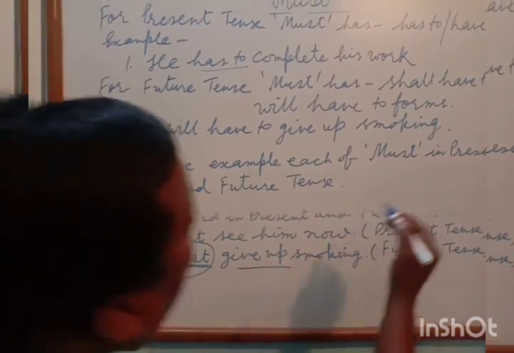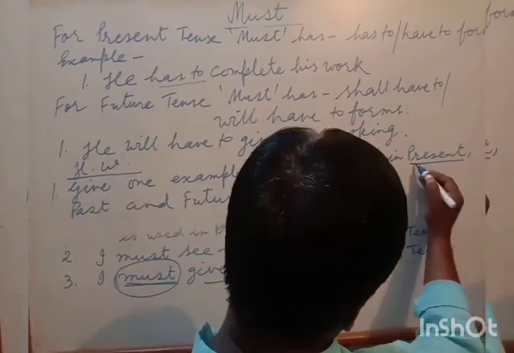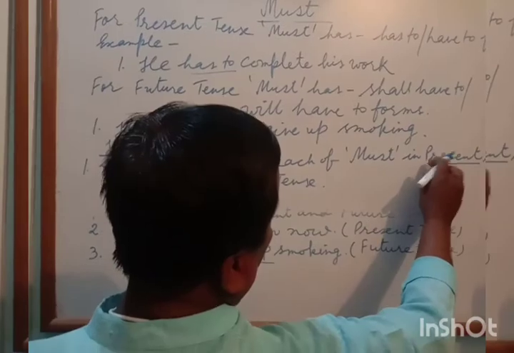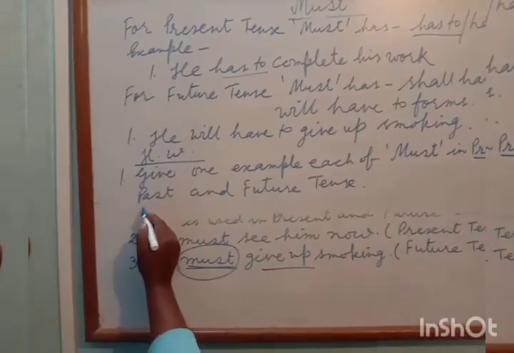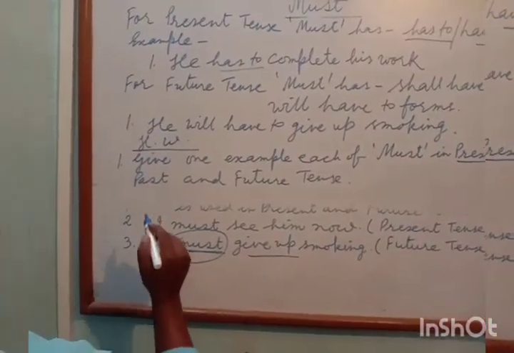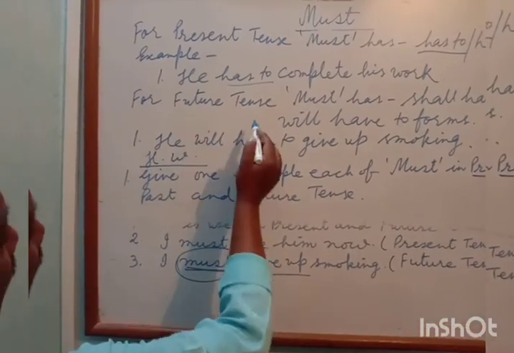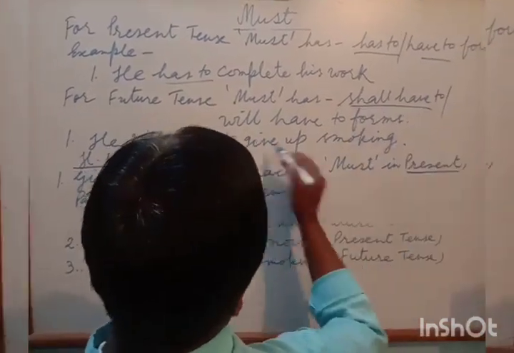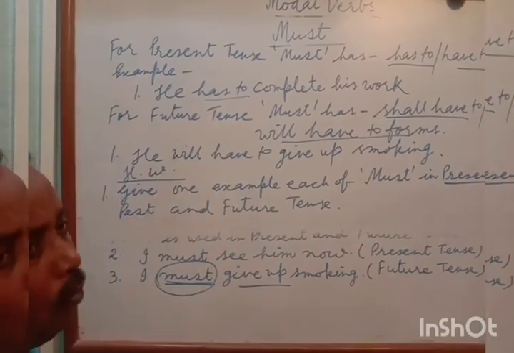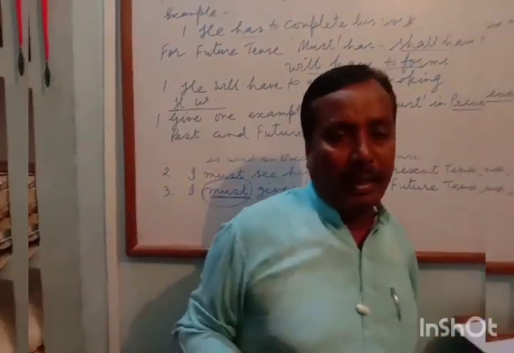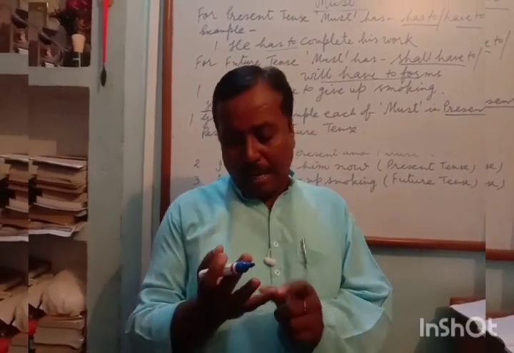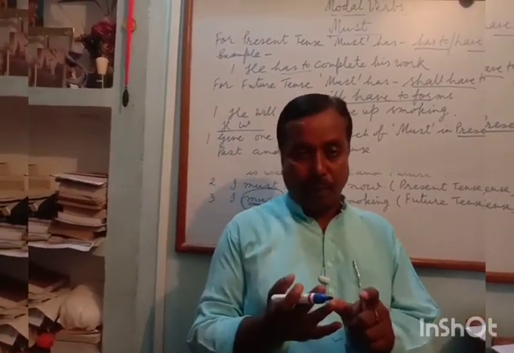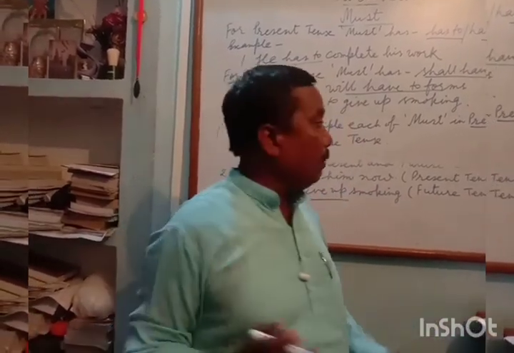It means you have to give two examples for present tense: has to and have to. For past tense, had to. And for future tense, shall have to and will have to. In all, you have to frame five sentences.